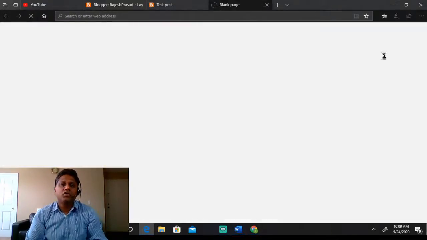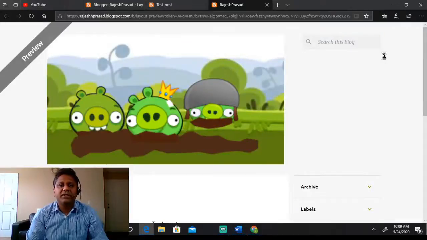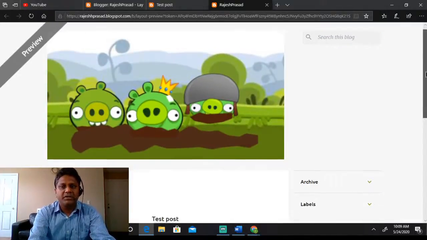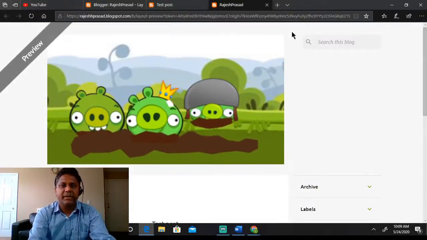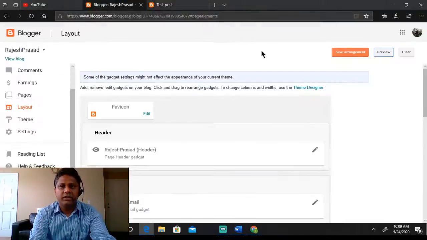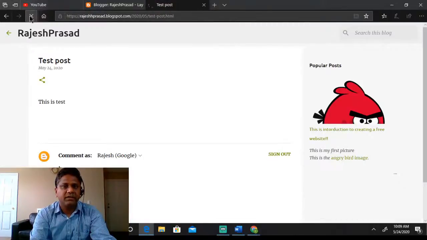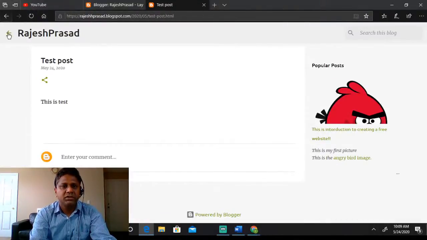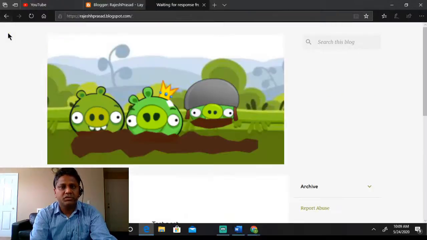So this is a very good option given, before publishing it you can preview it, and if you like the outcome you can publish it, otherwise you can just revert it back. Okay, it's good. So let me go ahead and save arrangement, and now let me refresh my web page. Let me go to the home page. This is one of the posts. There you go. So here the header has come, right?